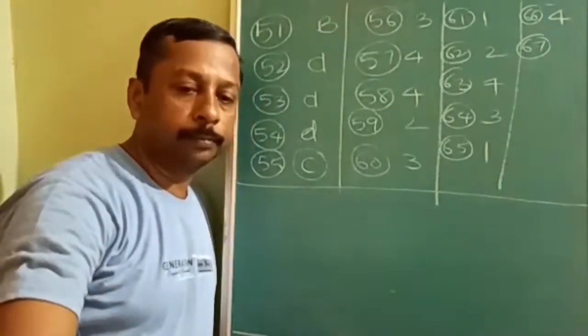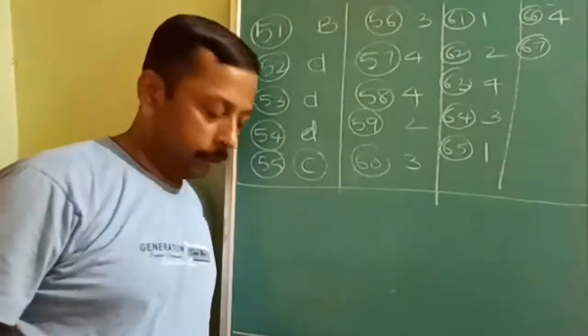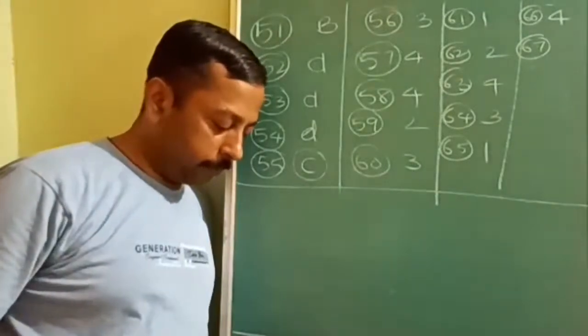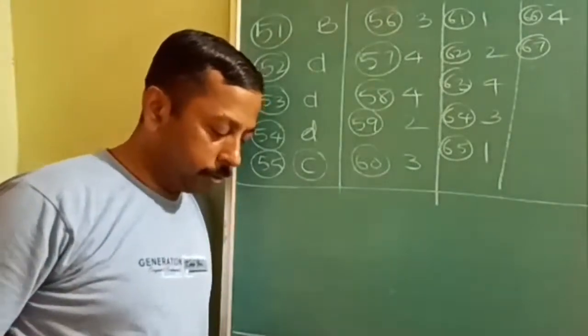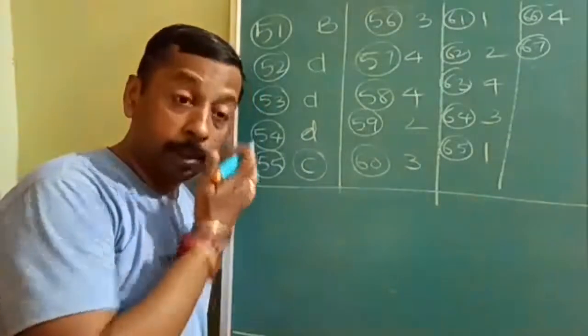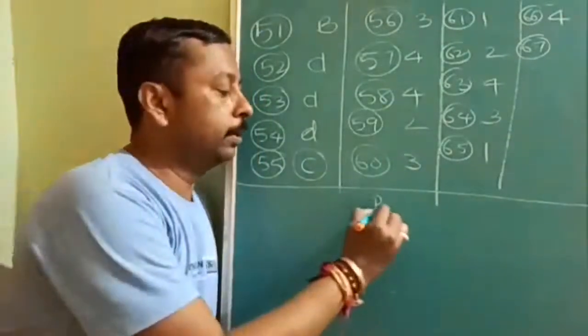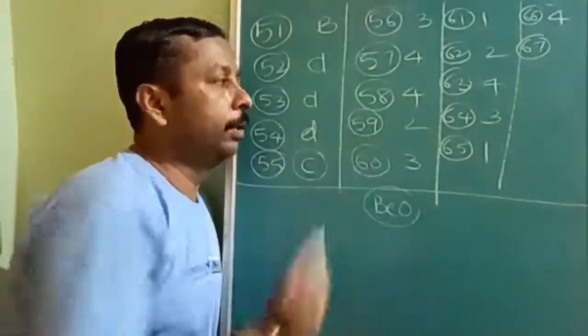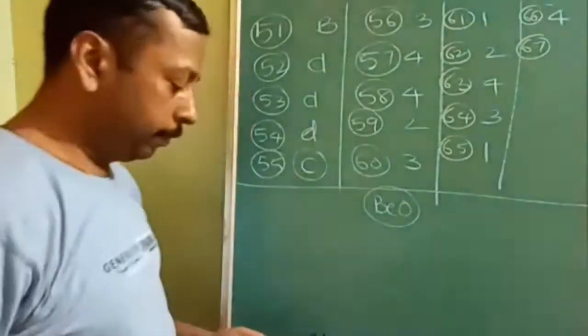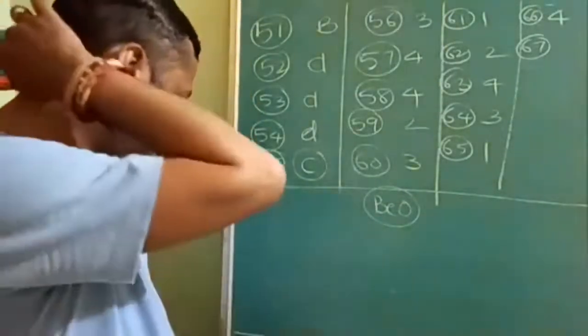BeO is not amphoteric. No? BeO is acidic. So here, what is the false statement? Why is it a false statement? Al2O3 is amphoteric, not a problem. BeO, beryllium is not amphoteric. Okay. So that's why the problem is with the first option only. First option.